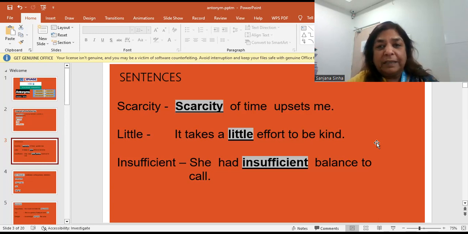The first word was abundance. It means in large quantity, plentiful. And उसका antonym है scarcity, little and insufficient.